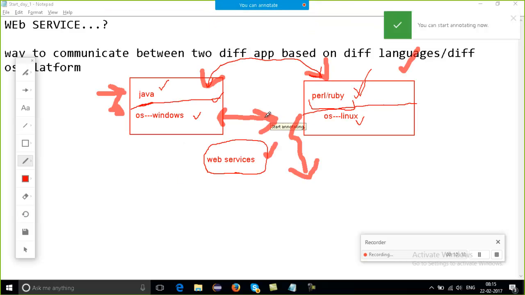Okay, and now let's come to the concept of SOAP UI. I think you are all wondering how it is related to SOAP UI testing.